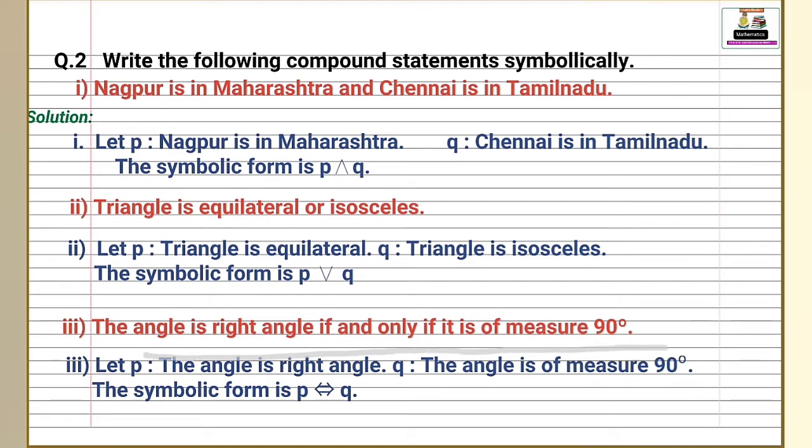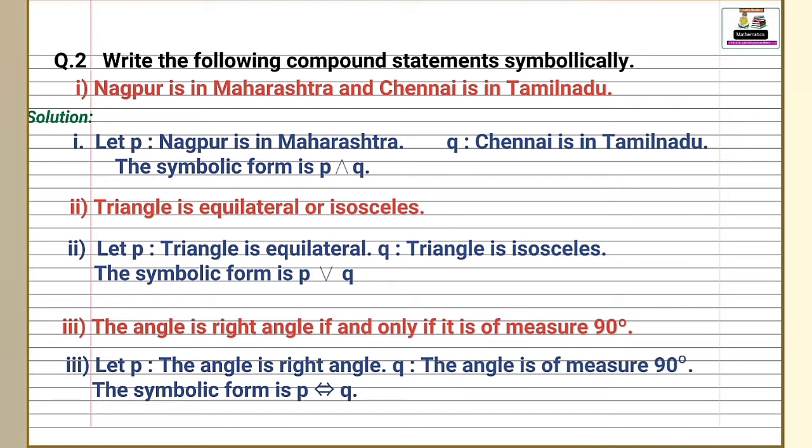Next statement, the angle is right angle if and only if it is of measure 90 degree. See this statement, the words if and only if. This is a biconditional statement. Biconditional statement means if the words if and only if connect two statements, then this statement is called a biconditional statement.